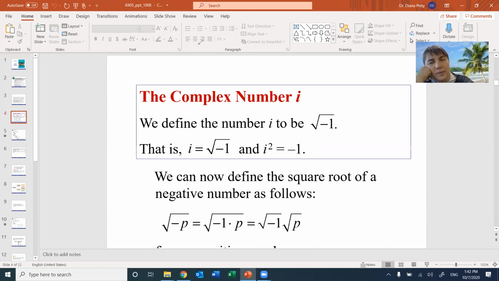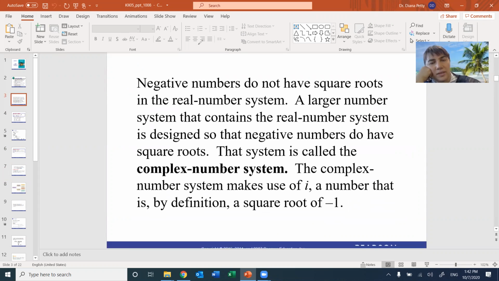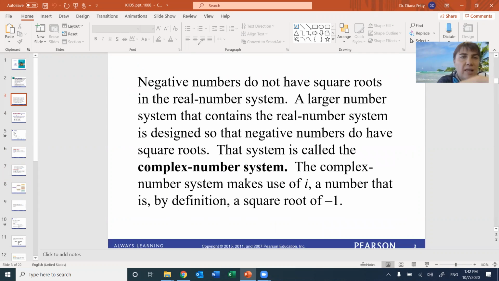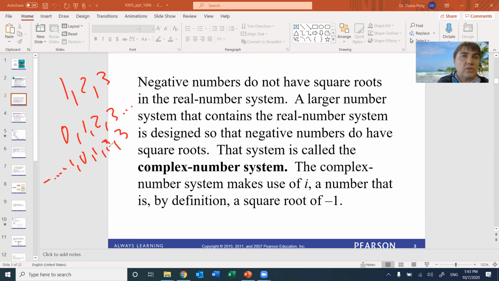Okay. So you know how we have numbers like 1, 2, 3. These are the counting numbers. Then you have 0, 1, 2, 3. These are the whole numbers. Then you have minus infinity, minus 1, 0, 1, 2, 3. These are the integers.